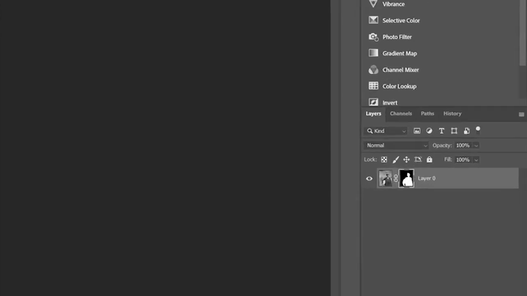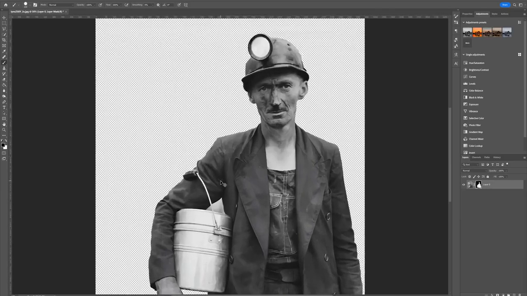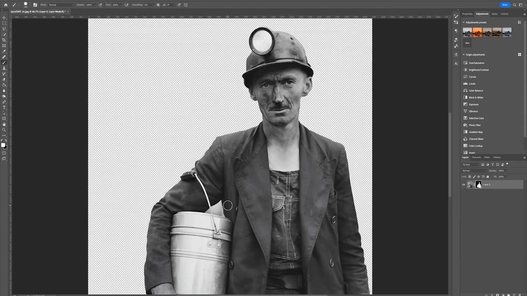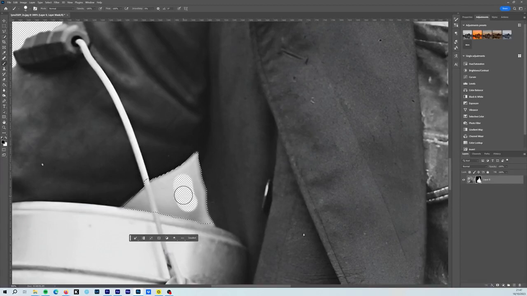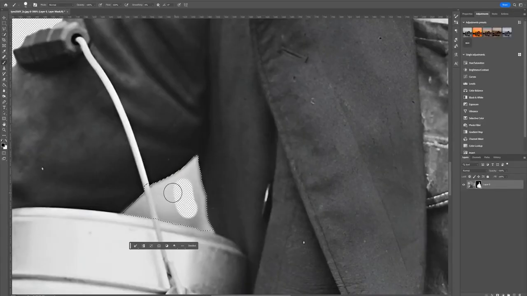What we're doing with this layer mask tool is we're essentially seeing only the areas of the image which we've painted white, which is how Photoshop has cut out our subject. And now we're just using a black brush to tweak some of the data that Photoshop has put into the layer mask. So select a black brush, and then we're just going to paint in this area, and as you can see, the inside of his arm is just disappearing.